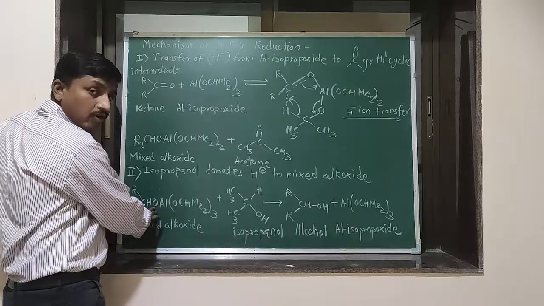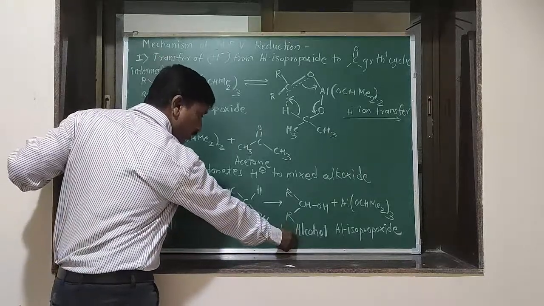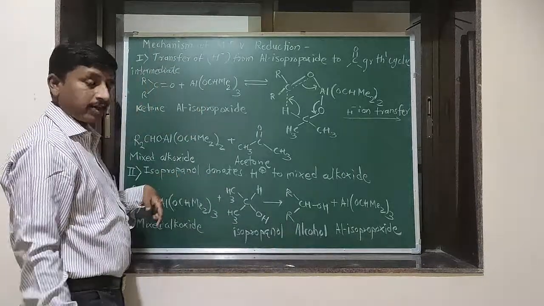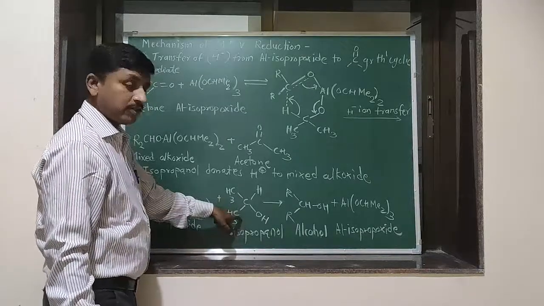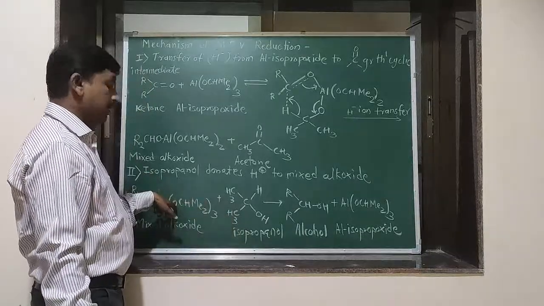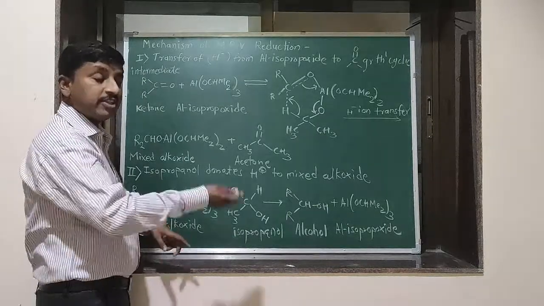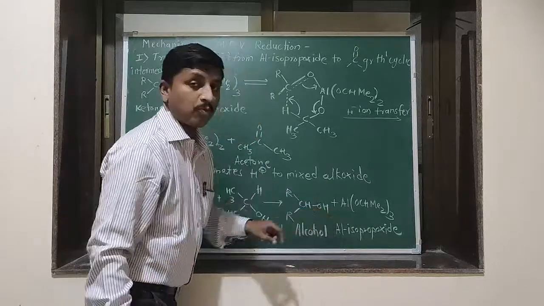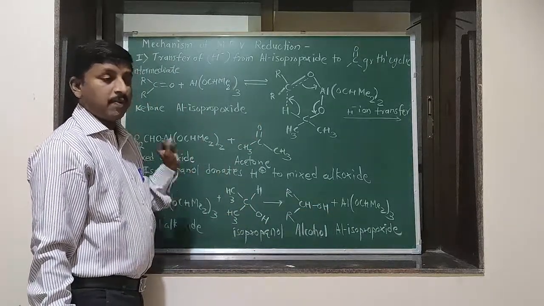The bond between the oxygen and aluminum is broken, and the formation of alcohol as product takes place, and the remaining part of isopropanol gets attached to the remaining part of the mixed alkoxide, which regenerates the aluminum isopropoxide. Okay, this is the mechanism of MPV reduction.